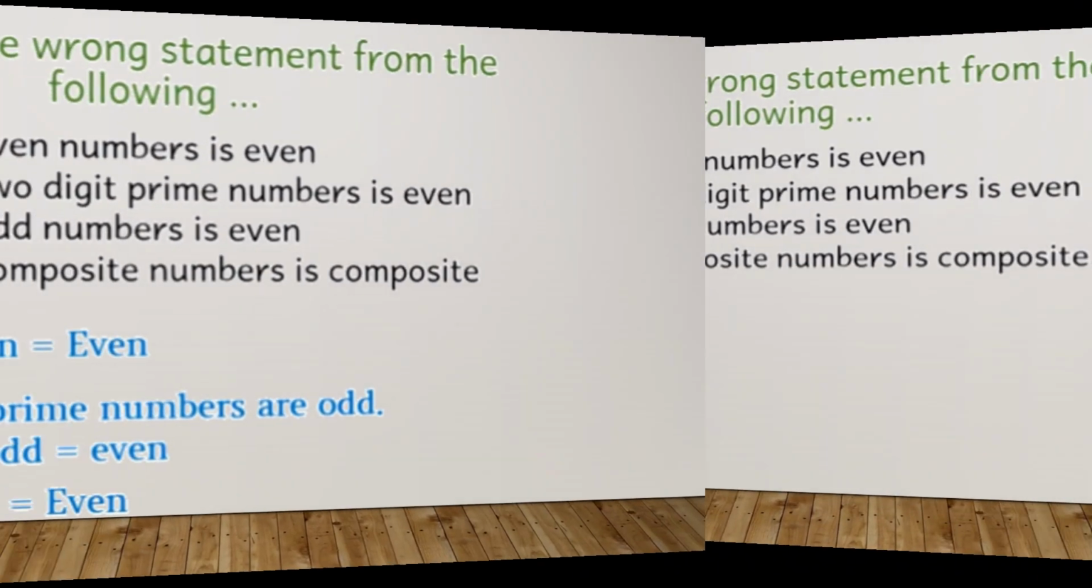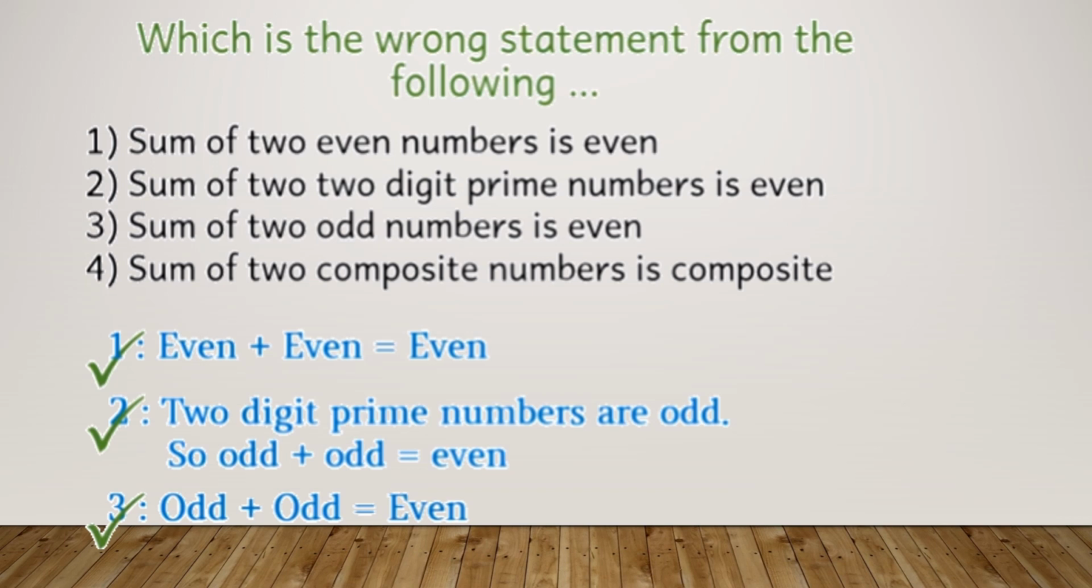So here, if I am giving you three situations, even plus even, it will give you an even number, and that is correct. Two digit prime numbers are odd, so odd plus odd will give you even. That is also the correct option. If I have two odd numbers and if I add them, it will give me an even number. For example, 3 plus 5, which will be equal to 8. 3 is an odd number, 5 is an odd number. If I add them up, it will give me an even number. You can try that out with other numbers also.